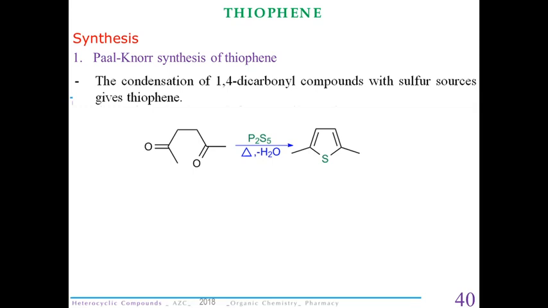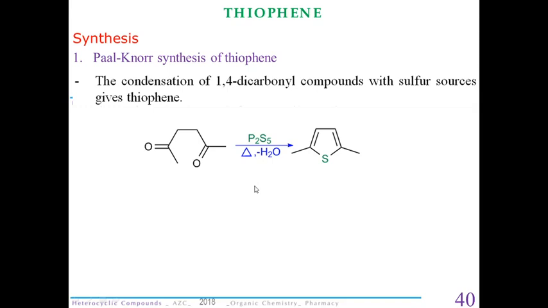Now comes the synthesis of thiophene. This Paal-Knorr synthesis we have seen in the case of pyrrole, in the case of furan, and now in the case of thiophene also. So what is happening? Our reactant, the 1,4-dicarbonyl compound, is the same in each of the cases, but the other reactant or conditions are changing. Here in the case of thiophene, we are reacting the 1,4-dicarbonyl compound with P2S5 at an elevated temperature. And the role of P2S5 is to provide sulfur. It's a source of sulfur.